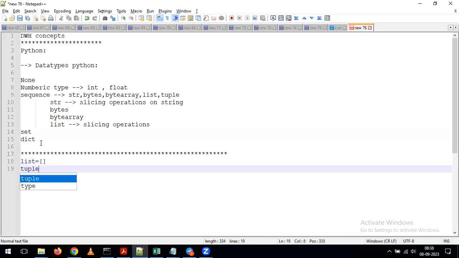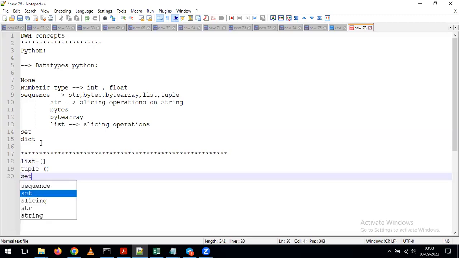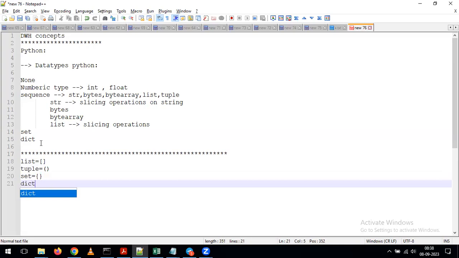Whenever you want to represent a tuple, we need to go for normal brackets. Whenever you want to use a set, we need to go for curly braces. And for a dictionary also, we use curly braces. What the difference between set and dictionary is, we are going to cover as part of today's session. But this is the representation of list, tuple, set, and dictionary.